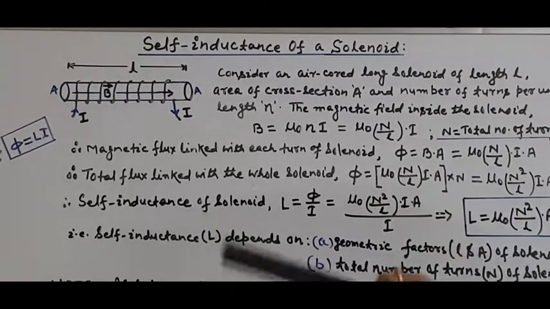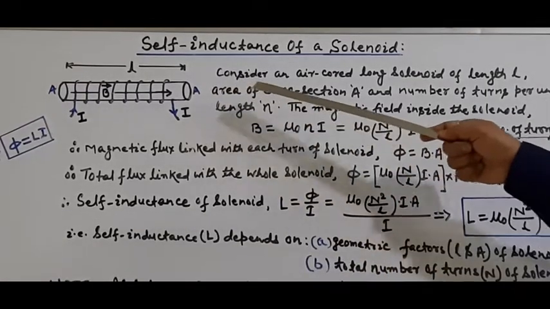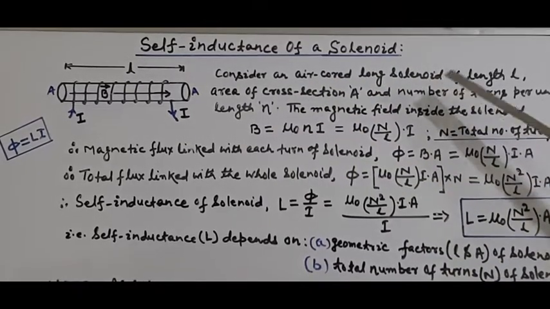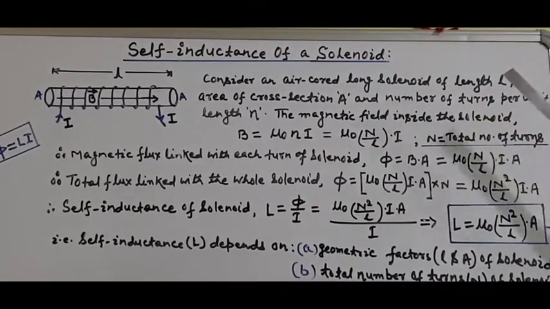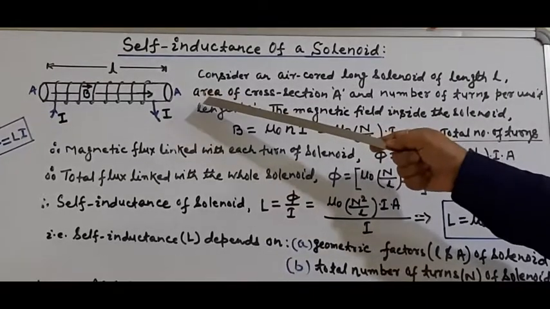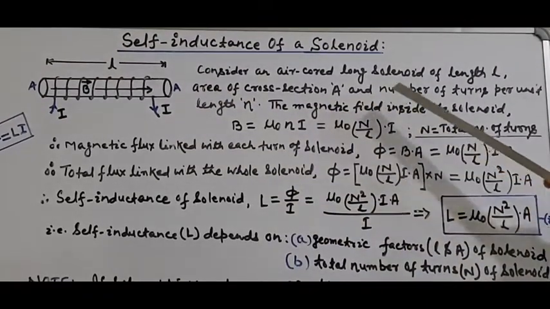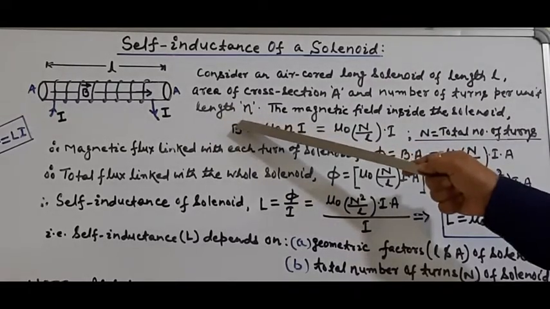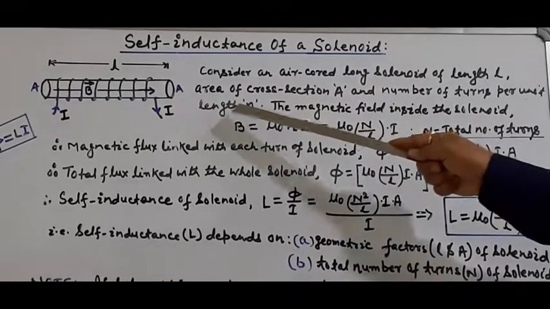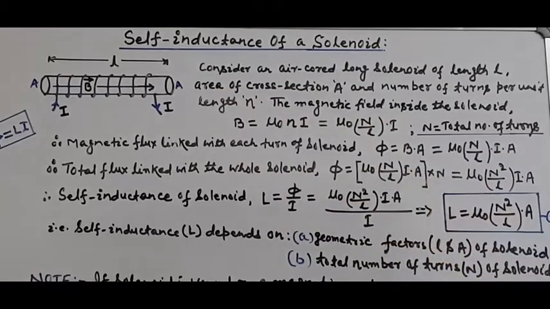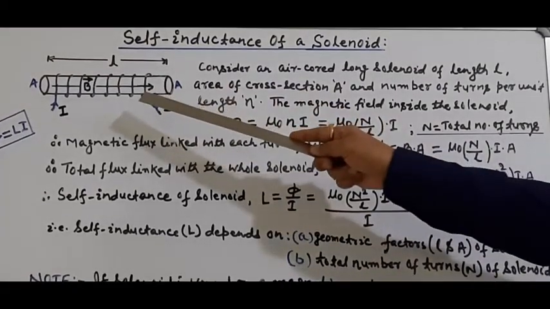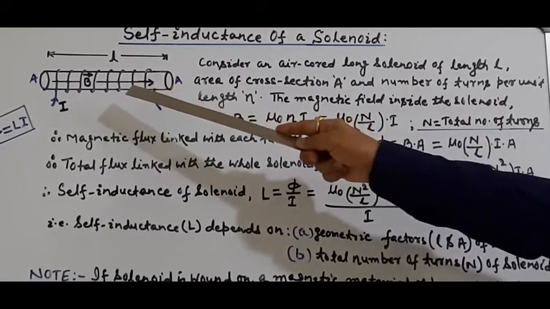So let us move. Consider an air-cored long solenoid of length L, area of cross section A, and number of turns per unit length small n. So small n is the number of turns per unit length. First of all, find the magnetic flux linked with this solenoid.